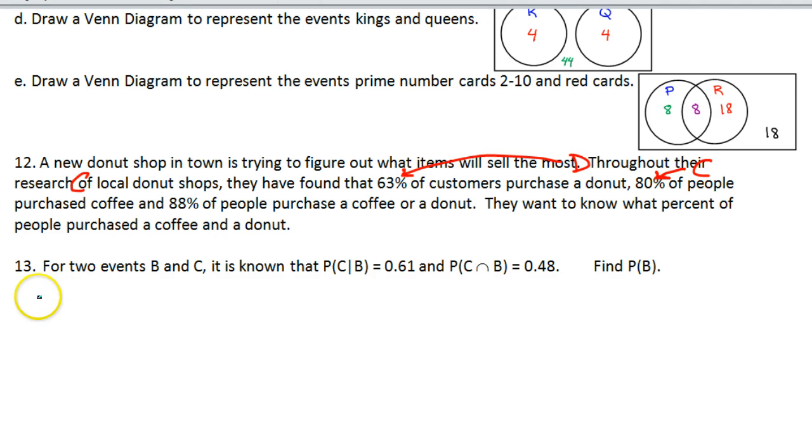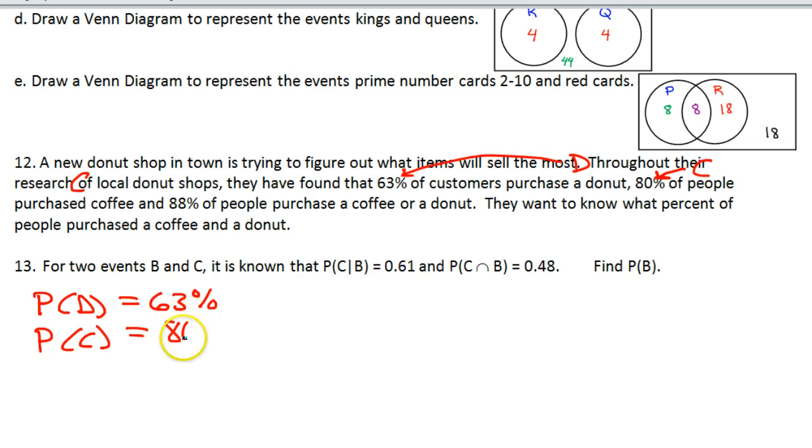They gave us the probability of D, 63% donut eaters. And then they gave us the probability of C. 80% of people purchase coffee. That's 80%.